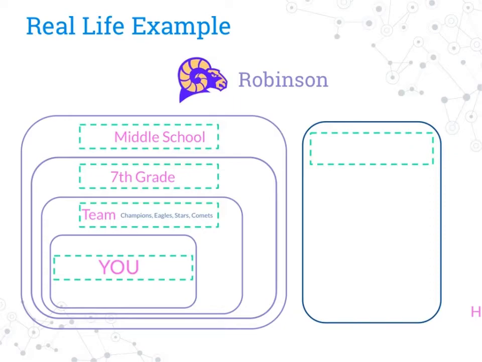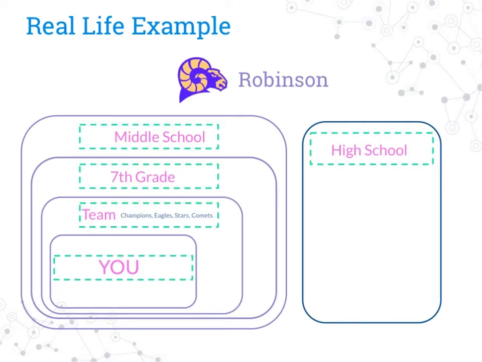Completely separated from the middle school, but still inside Robinson, is the high school. And you are not a high schooler. Not yet, anyway. So you don't fall inside the box that's in the high school. The high school is completely separated from the middle school, separated from the 7th grade, separated from the team that you're on, separated from you, but still inside Robinson. So that's a real-life example of the real number system.